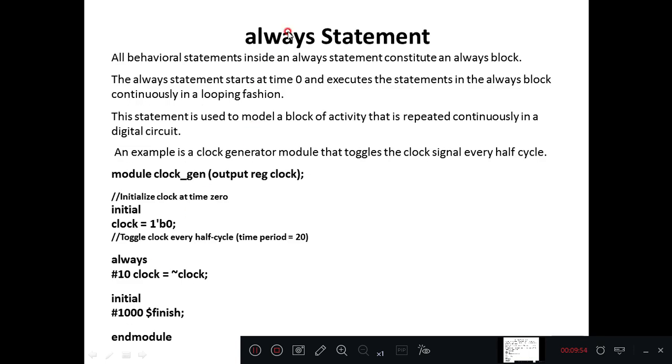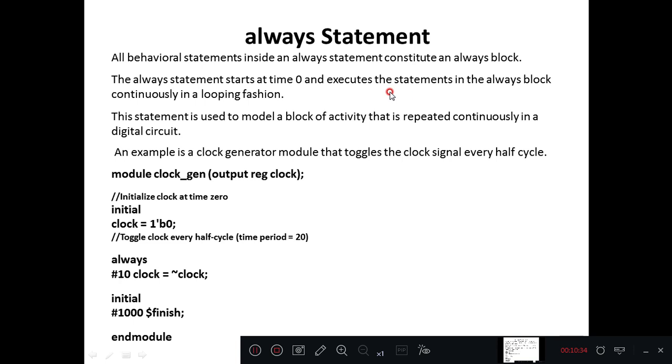Next we will see an always statement. All behavioral statements inside an always statement constitute an always block. The always statement starts at time 0 and executes the statements in the always block continuously in a looping fashion. This statement is used to model a block of activity that is repeated continuously in a digital circuit. An example is a clock generator module that toggles the clock signal every half cycle.